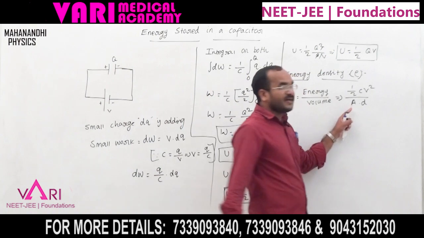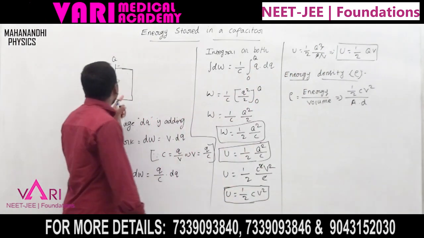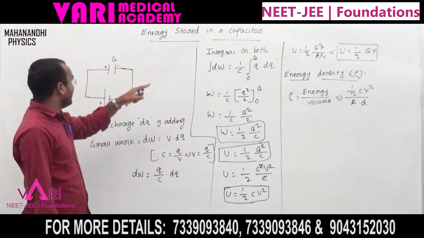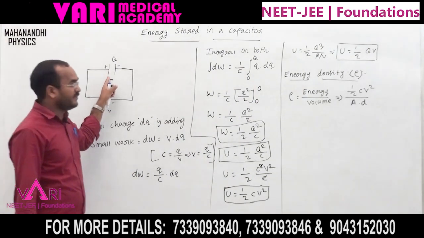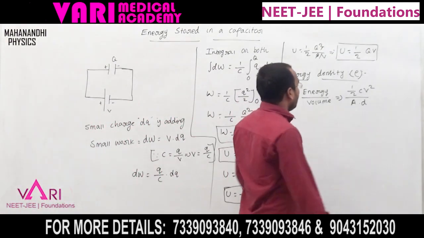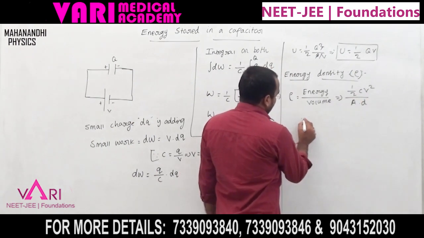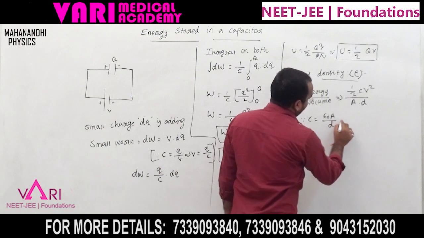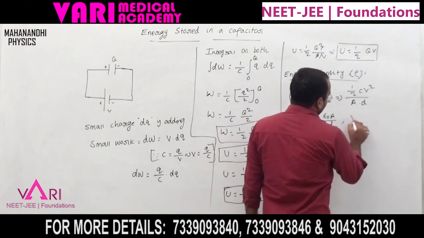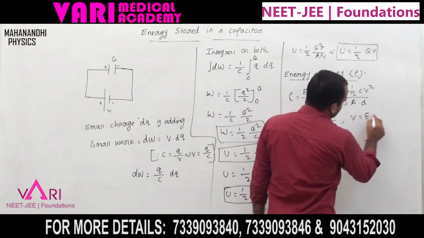Here A is the area of the plates of the parallel plate capacitor and d is the distance between the two plates. Now already C equal to epsilon naught A by d we know, and V equal to Ed relations are there.